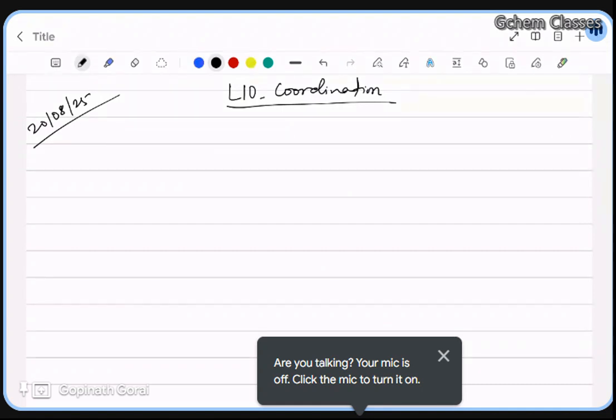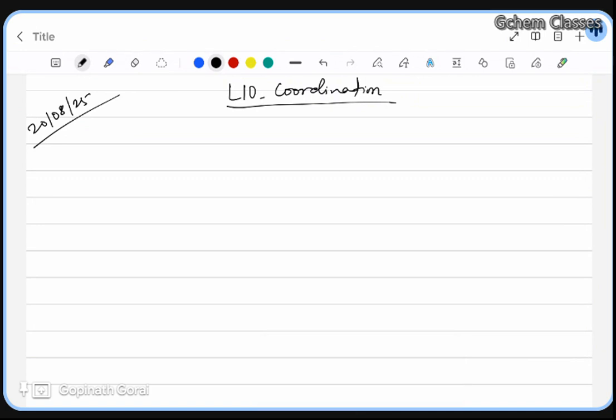Till lecture number 9, we have already started VBT, and some of the concepts we have seen. So first of all, we will complete the limitations of VBT, and then we will start discussing one by one coordination number 2 and coordination number 4. Basically, for you it will be very important to know coordination number 4 and coordination number 6.